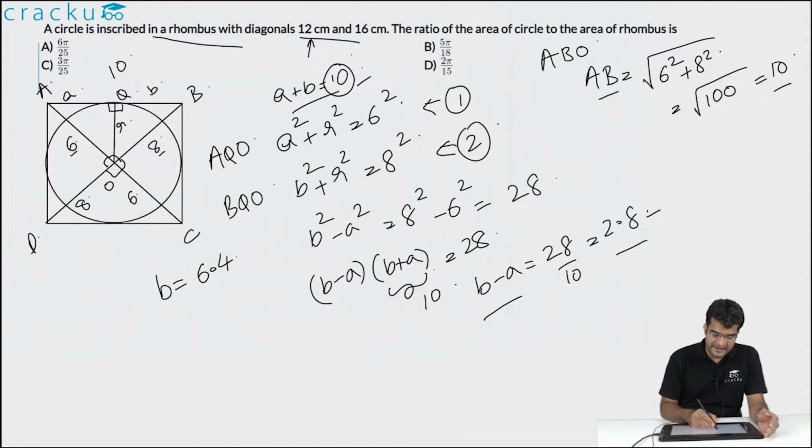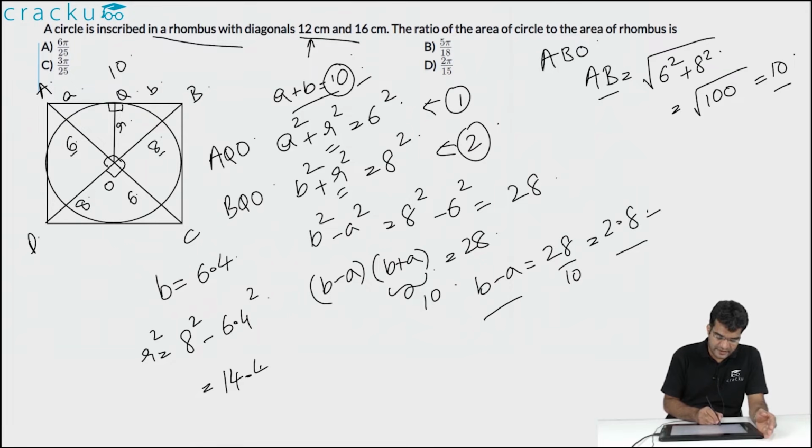Now we can easily calculate the radius R, because R square is equal to 8 square minus 6.4 square, which is equal to, again this is of the form A square minus B square, so this will be 8 plus 6.4, which is 14.4 into 1.6. We can calculate the value, but it is not really needed, because we are only looking for the area of the circle. What is the area of the circle? That is equal to pi R square. So that will equal pi into 14.4 into 1.6.